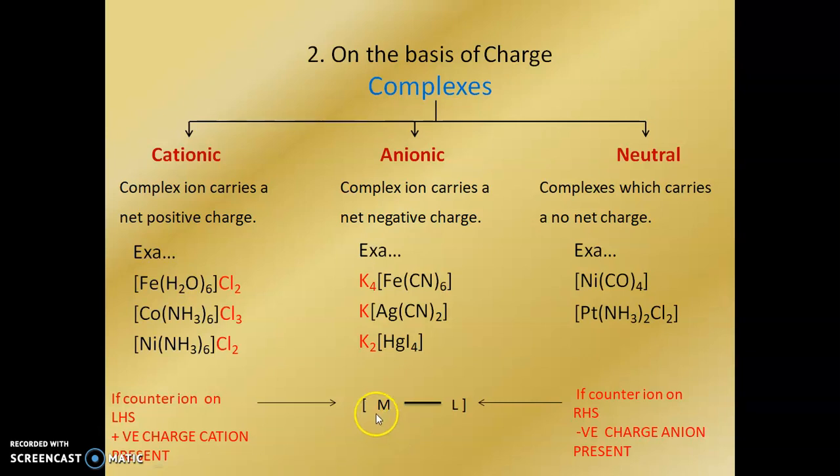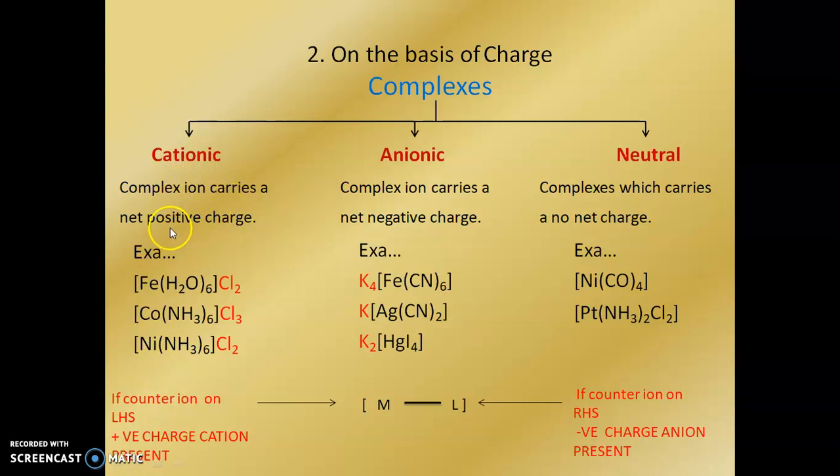Here you see that this metal and ligand complex is present. On the left hand side, if the counter ion is present, they show the positive charge, a cation, and if the counter ion is on the right hand side, they show the negative charge, an anion. On the basis of this concept, we see the cationic complexes.